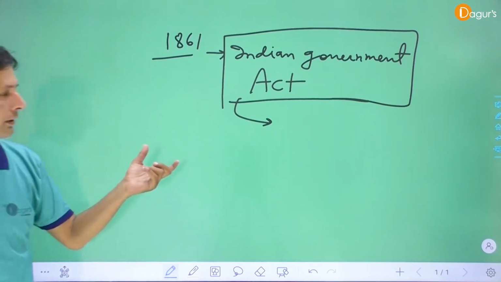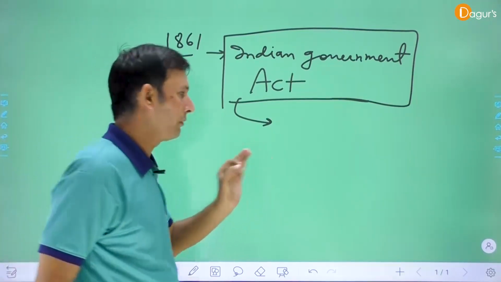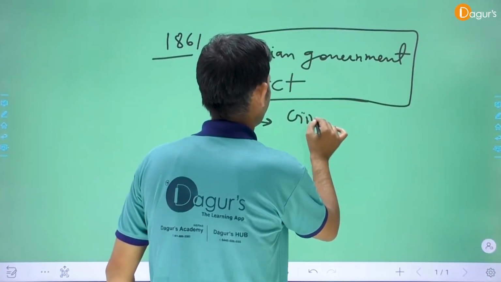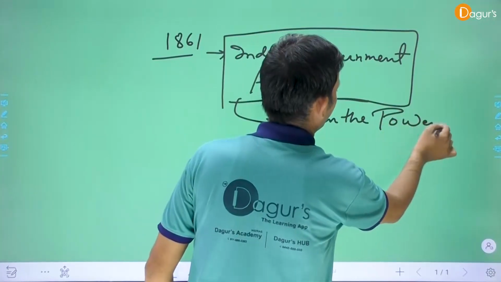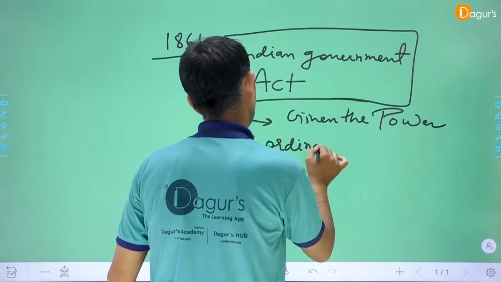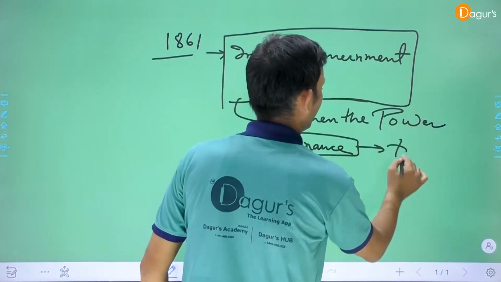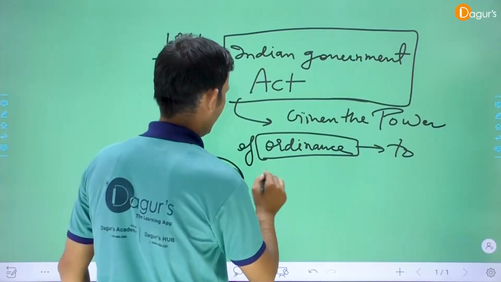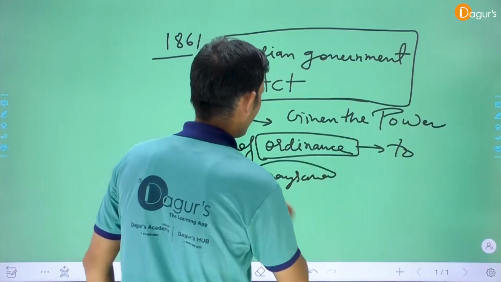The main point is that the British Crown and Parliament gave the power of ordinance to the Viceroy or Governor General of India.